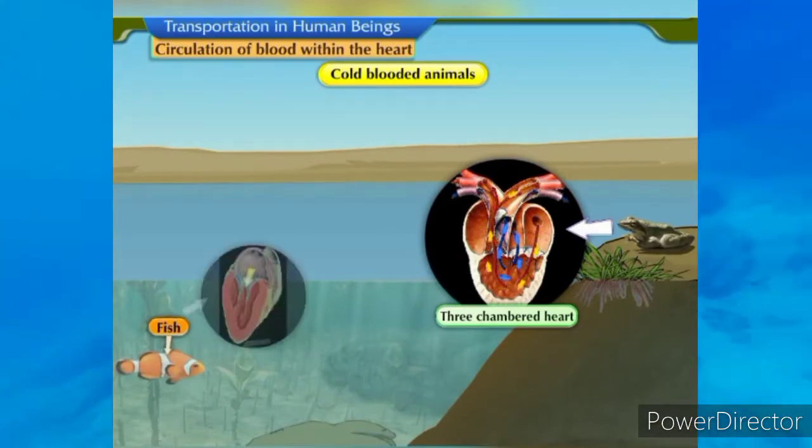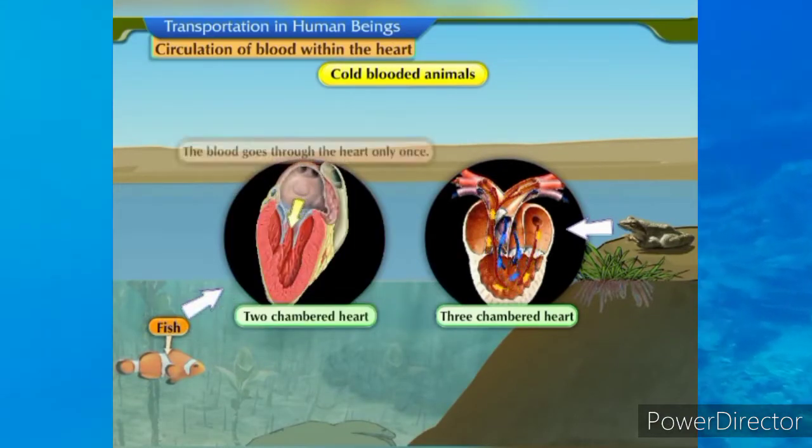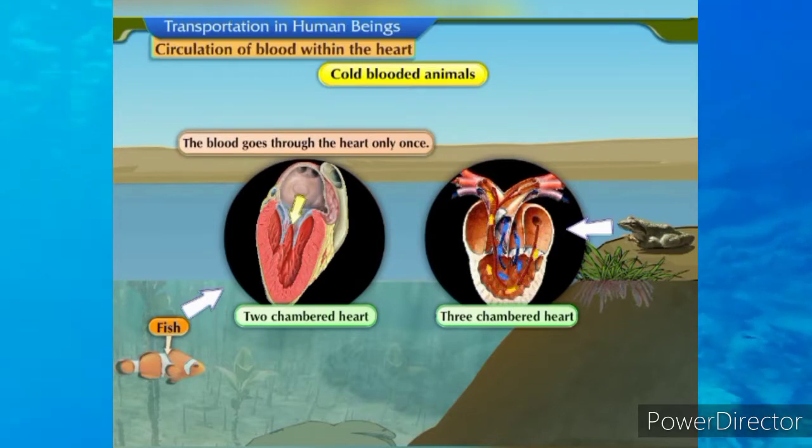The fish have only a two-chambered heart. The blood goes through the heart only once.